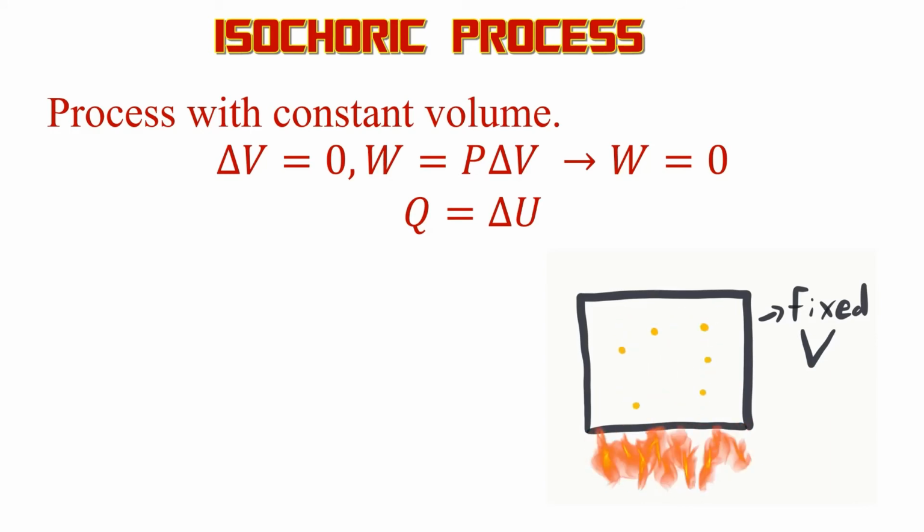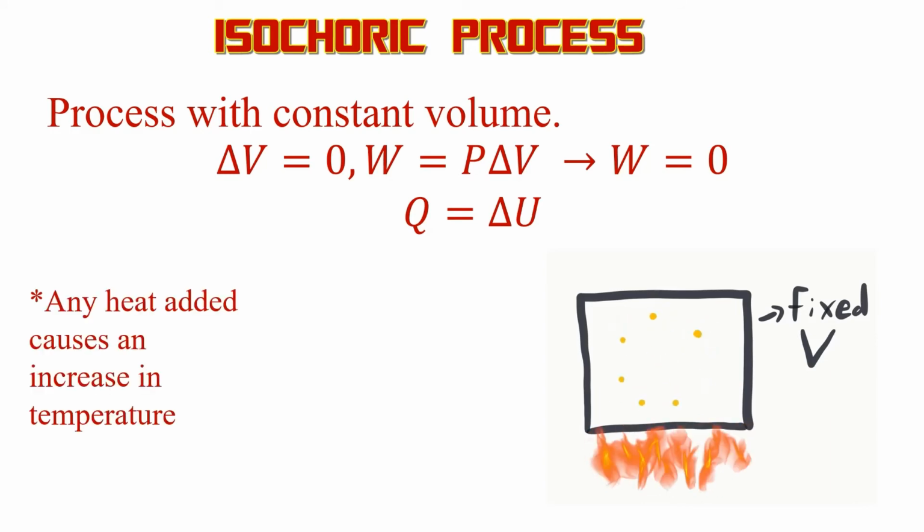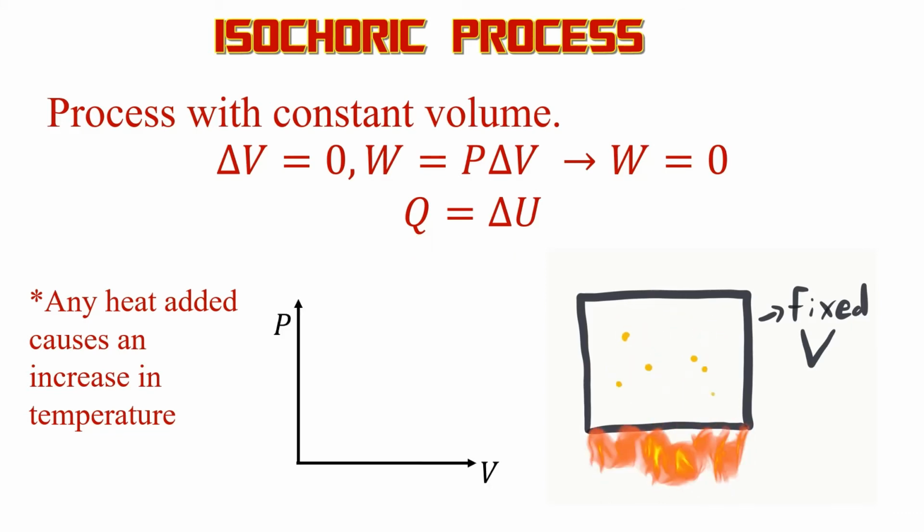What that means is any heat that you add is just going to increase the temperature. So if I increase the heat, I'm going to increase the temperature, and vice versa. If I have a gas moving around and I add heat to it, there's nowhere for it to go, so it's just going to get faster. And likewise, if a gas loses heat, then it's going to lose energy and get slower. On a PV diagram, it's pretty easy to know when the process is isovolumetric. It's just going to be the same volume, a vertical line, because it's always going to have the same x value, since volume is on your x-axis.